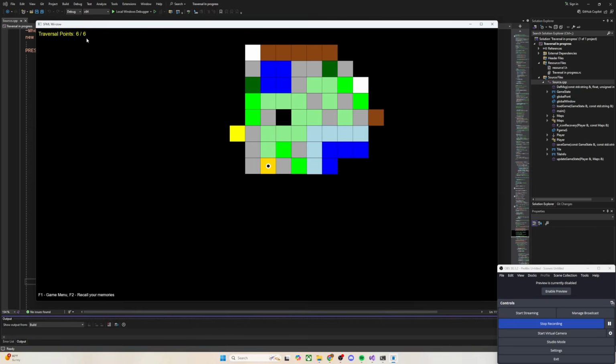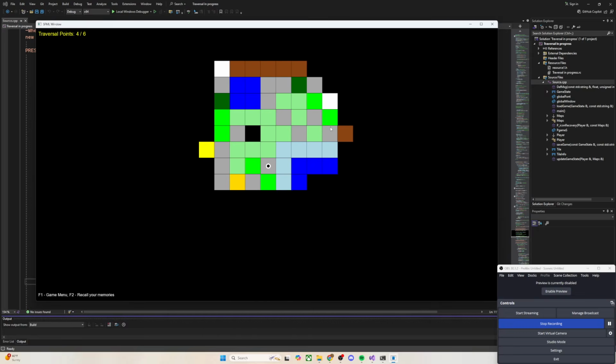So if I hit, for example, F2, which is to recall my memories, this message will come up and it'll complete the thought that you wrote. So you remember the tranquility of all the concrete near the light grass, because it's registering adjacent blocks and choosing one to use to finish that sentence. Again, that's something I was pretty proud of, that I was able to do. And then it shows you how you increased your traversal points by 2 from 4 right there. And then I can make that menu disappear by hitting F2. And now I can continue to explore the map, right?